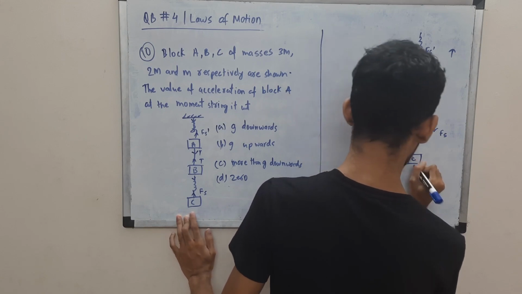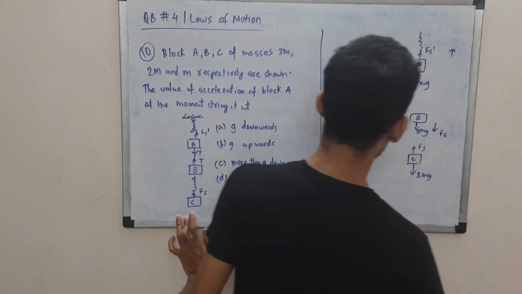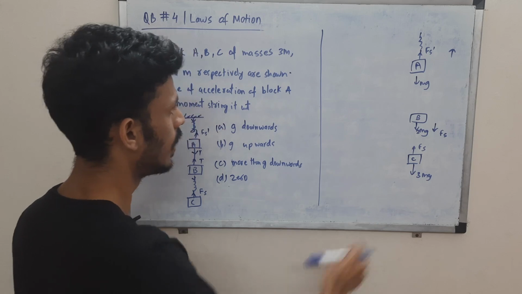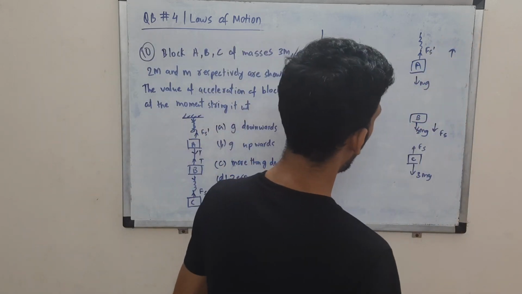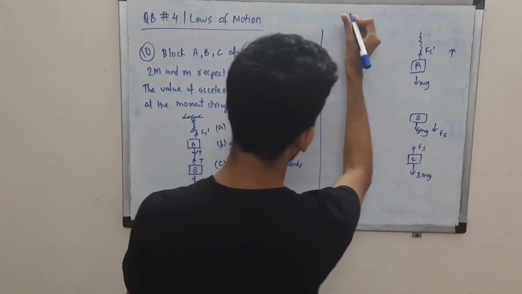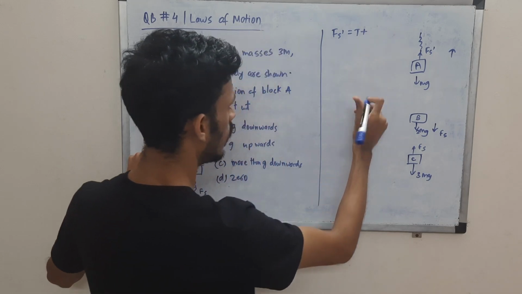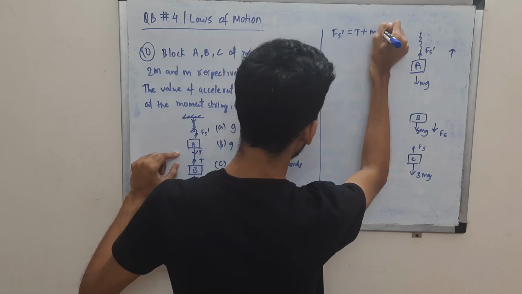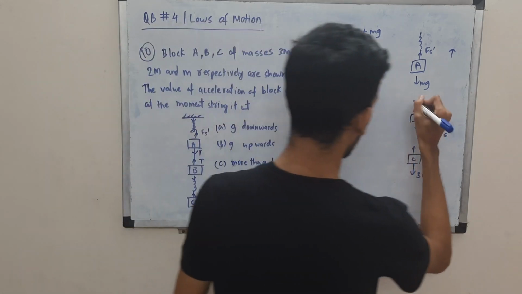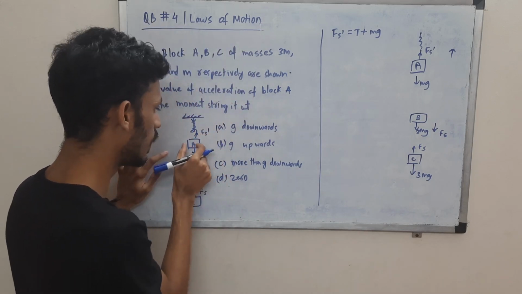C will have, of course, 3 mg in the downward direction and Fs, right? So what can we do? We have to find the acceleration of this block. So Fs prime was balancing T plus mg, right? If we can find T, here also there was T. So Fs prime is balancing T plus mg.